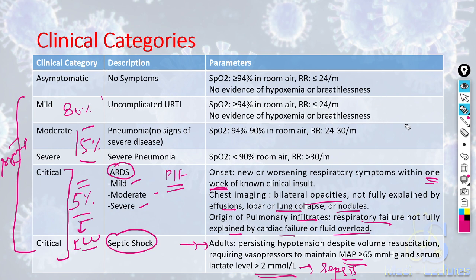So this is a very important chart and many questions can be framed from it. We have to keep in mind all the SpO2 parameters according to the clinical category. In moderate, the SpO2 is 94 to 90% and respiratory rate is 24 to 30, and in severe it falls below 90% and respiratory rate more than 30.